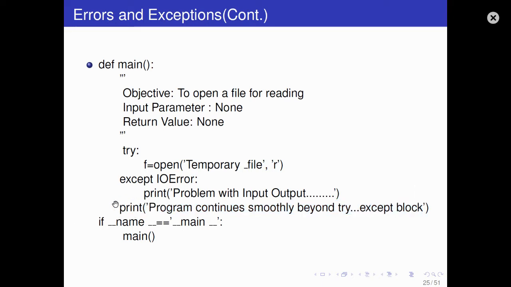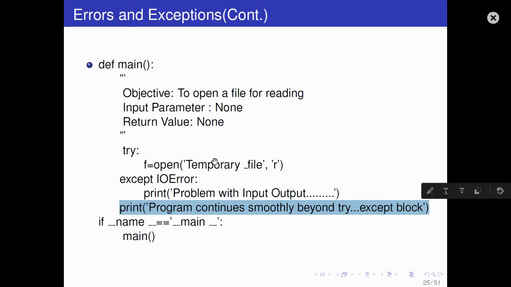This is the same as finally, but whether you write finally or directly do it, it will be printed. So if you run this program and the temporary file is not found, the output will be problem with input output, this line and this line. In case the file is found, it will not raise an exception, and then only this will be printed.